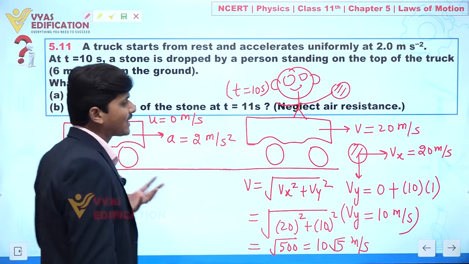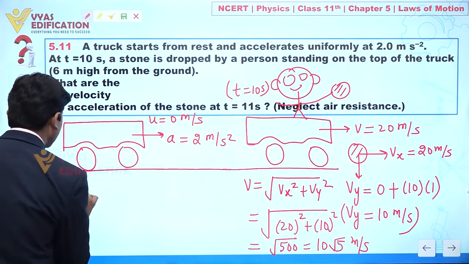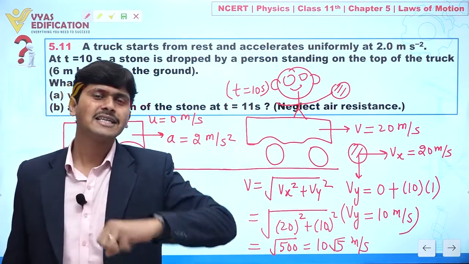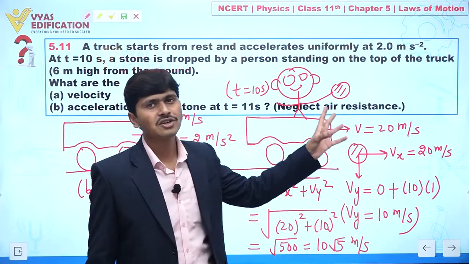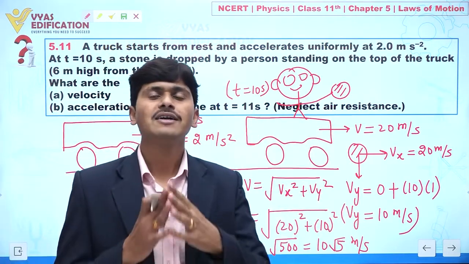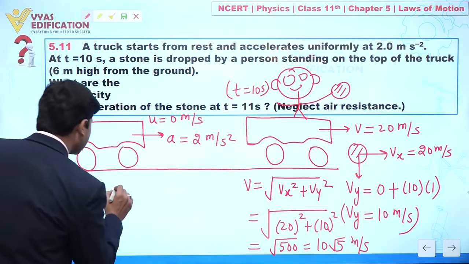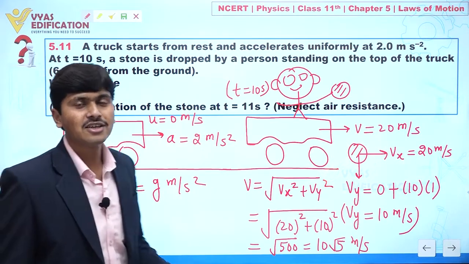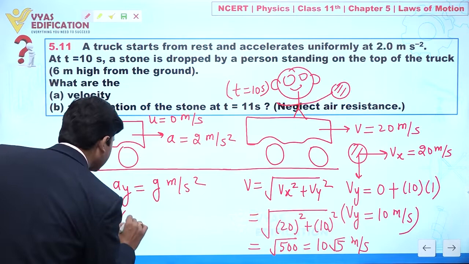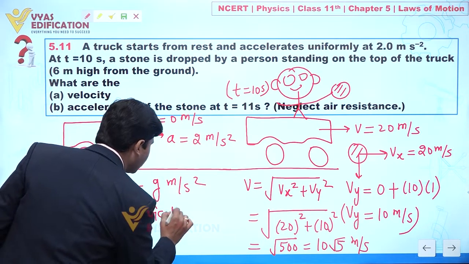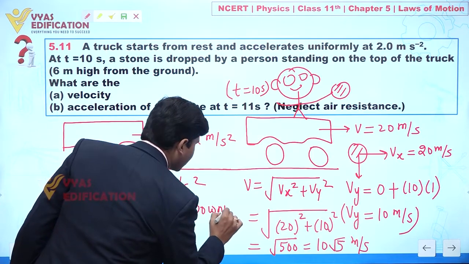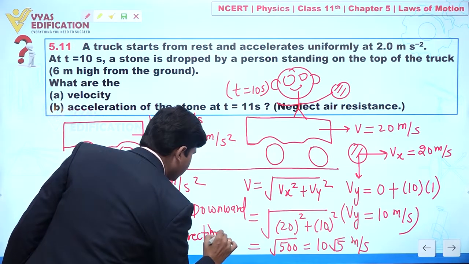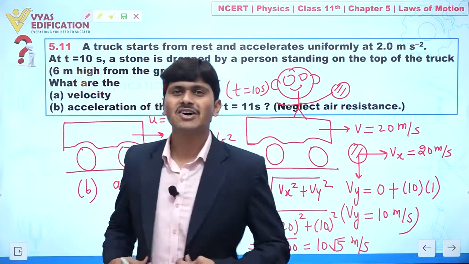But what about acceleration? If we talk about the acceleration part, as this stone is detached from this truck, at that time we can say there is no acceleration in the horizontal direction. We always find acceleration in the vertical direction, and in this case we have acceleration g meter per second square, and this is in the vertically downward direction. So this is all about this question.